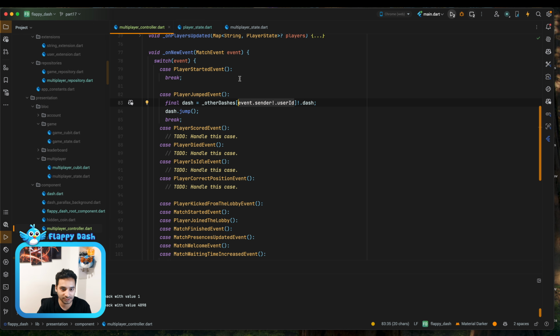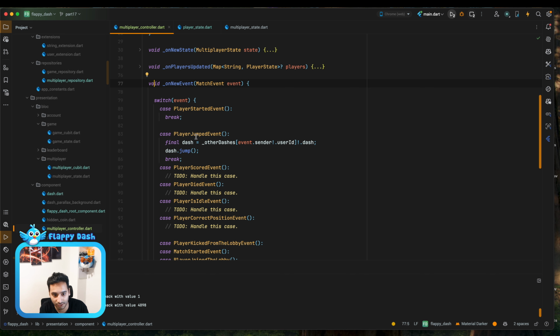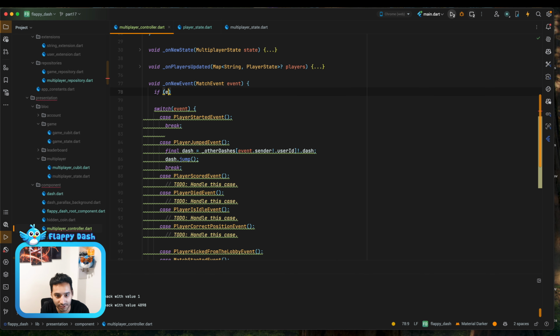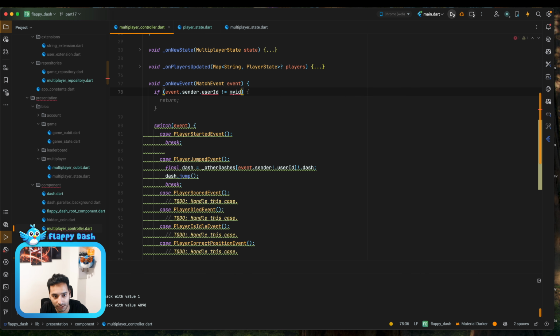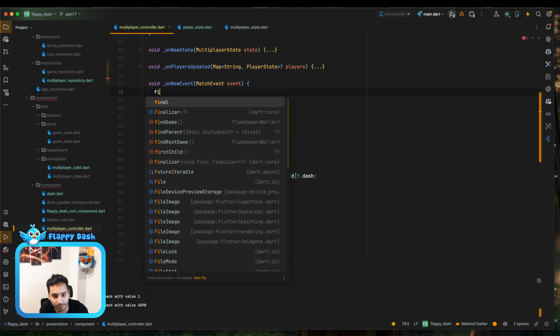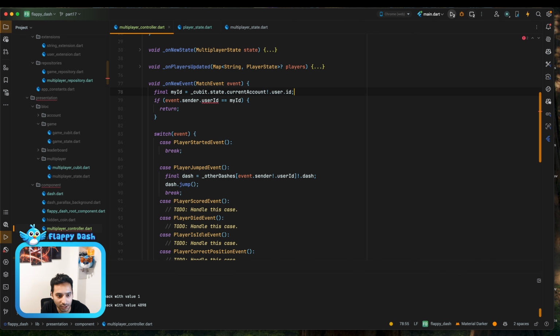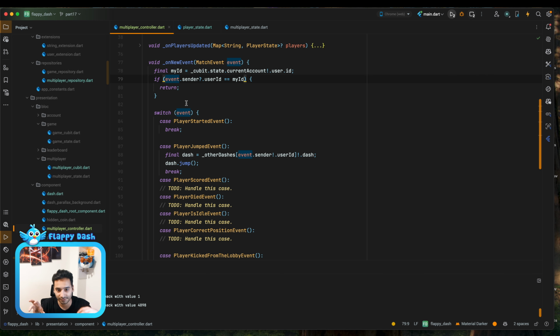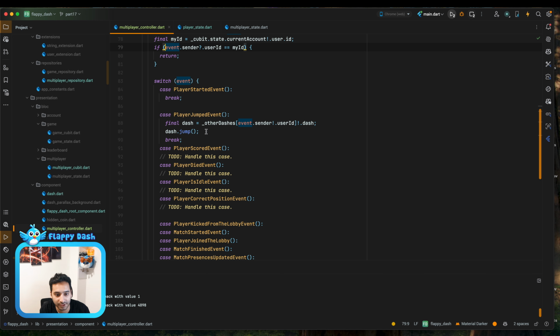This is a player that is not us. To make sure that this is not our event, we can just say if event.sender.user_id is my ID, please return. And we can set my ID here, and it is from the qubit.current account. And also we need to do a check here. Yeah, so this way we are making sure that it is not the event that is coming from us. It is an event for other dashes, and for example we can jump it.